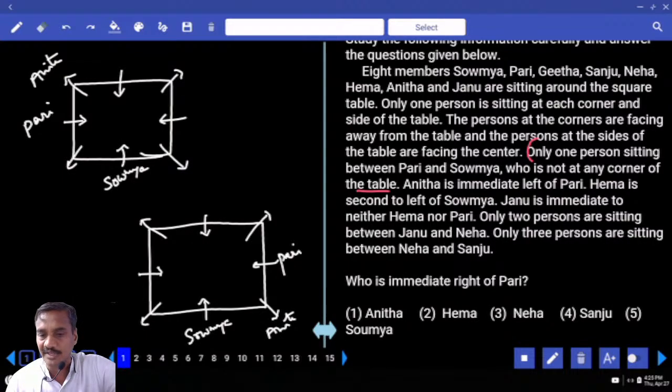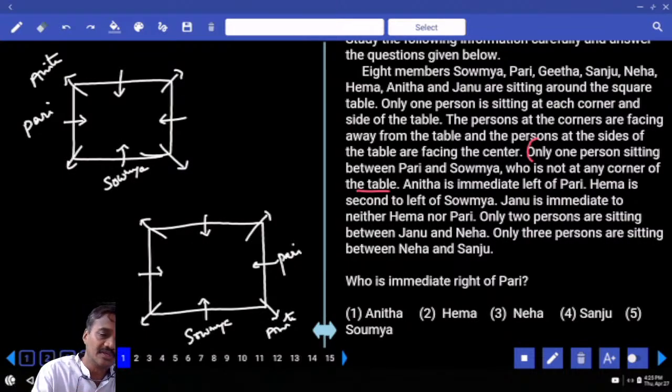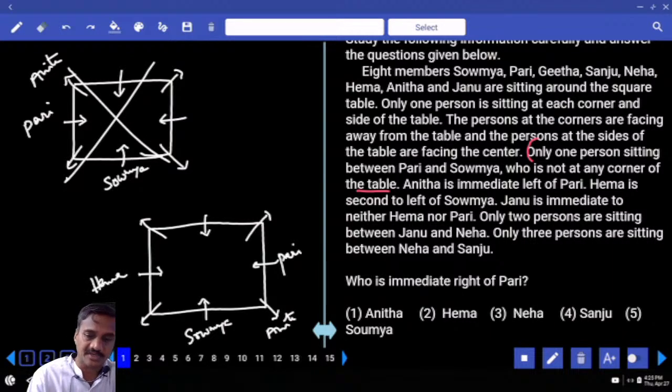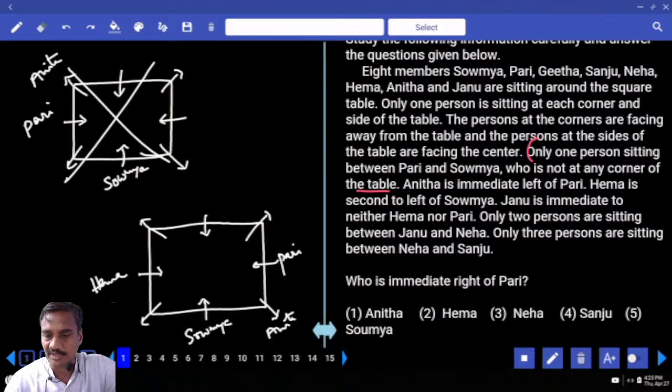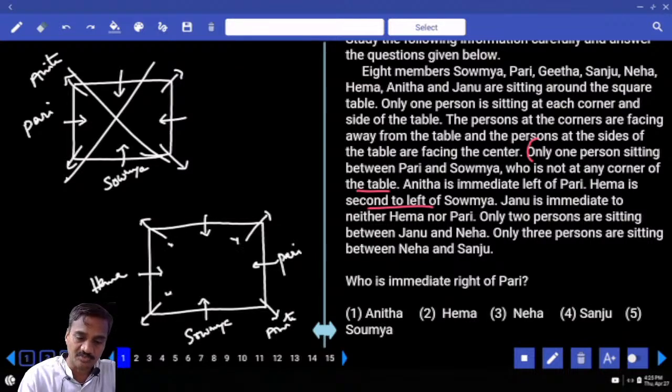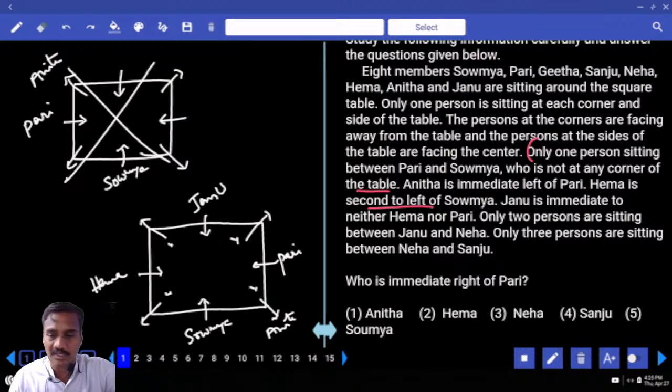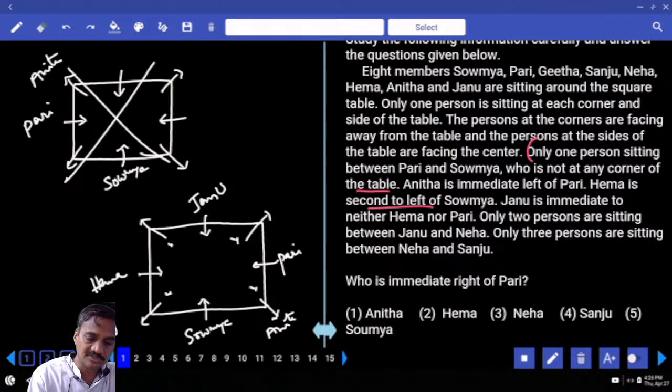The next one, Hema is second to the left of Soumya. This case is completely ruled out. Say Hema is seated second to the left of Soumya, Hema is here. Janu is immediate neighbor to neither Hema nor Pari, so Janu cannot be in these two places. What is the only possibility we have for Janu? Janu must be here. Then only two persons between Janu and Neha, so Neha must be at this place.